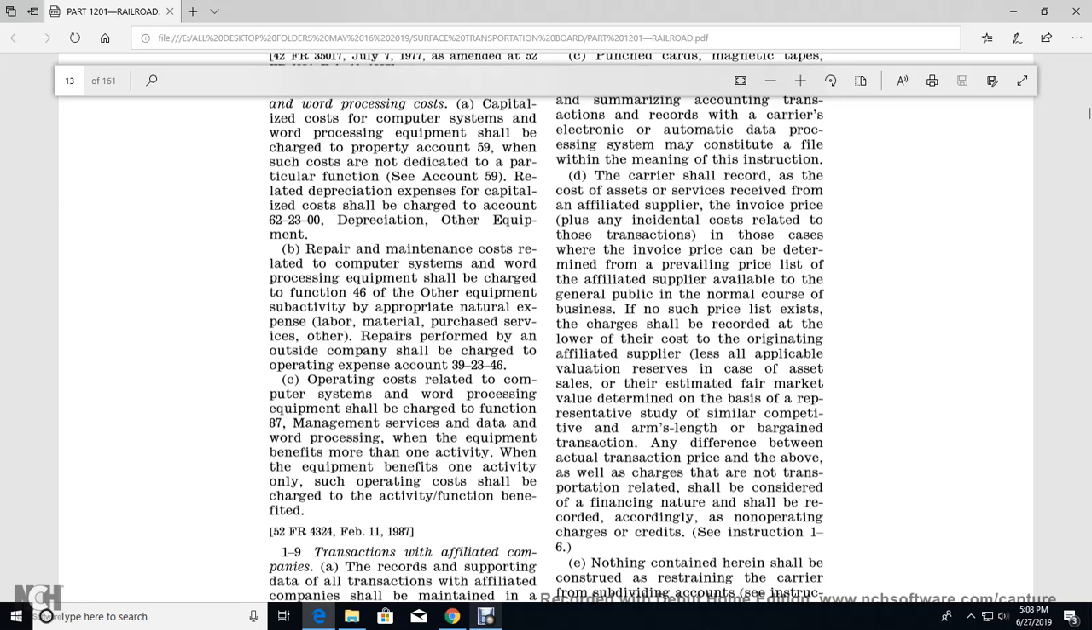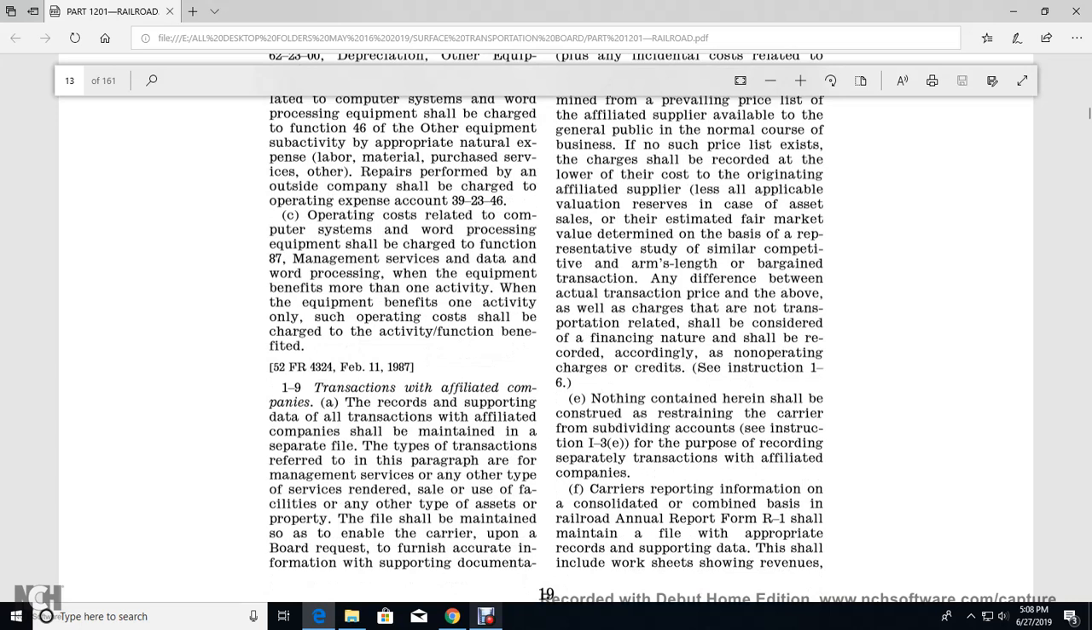In the case of the sale of an asset, the estimated fair market value shall be determined on the basis of a representative study of similar competitive arm's length bargain transactions. The difference between the actual transaction price and the fair market value, as well as charges not transportation related, shall be considered of a financial nature and shall be recorded accordingly in the non-operating charges that were credited. See instruction 1-6.